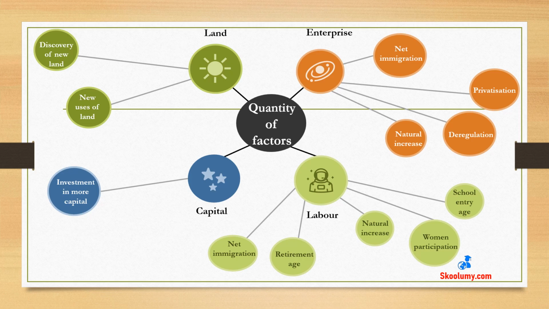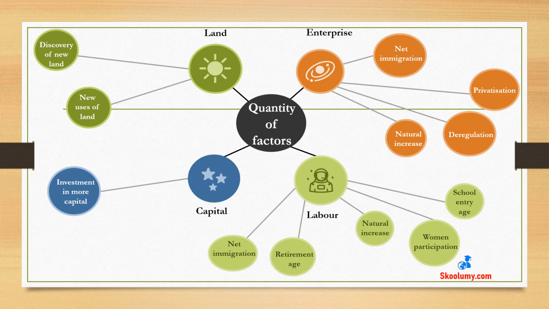If more investment is made, more machinery and equipment can be developed, which would increase the amount of capital. The amount of labor might rise for a variety of reasons. A growing number of immigrants who are of working age is one of them. Raising the retirement age also frees up more people to work because they are no longer required to retire early.